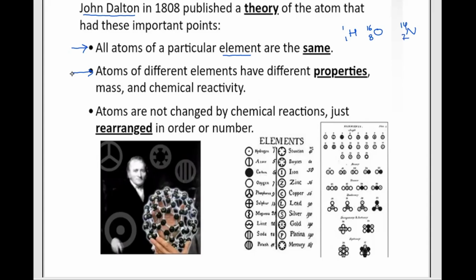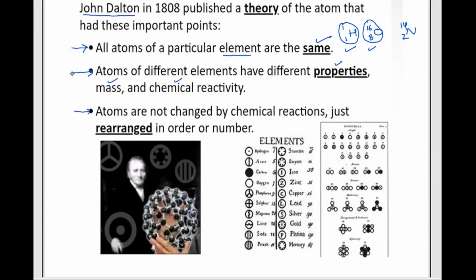If I talk about two atoms of hydrogen, they are said to be the same. But an atom of hydrogen and an atom of oxygen are different in terms of properties, in terms of mass, and in terms of how they react with each other or with any other chemical.